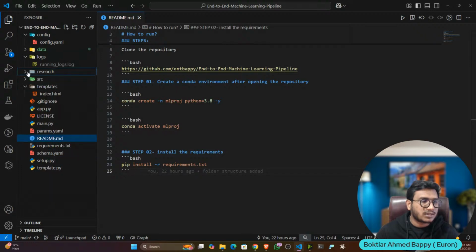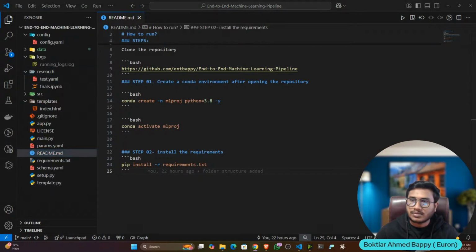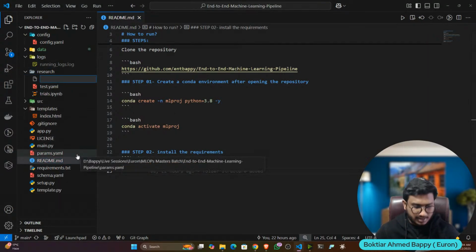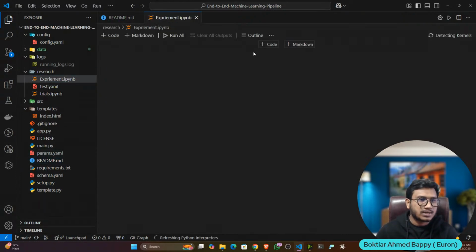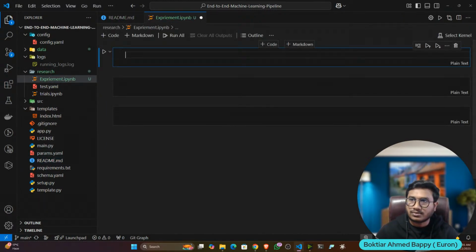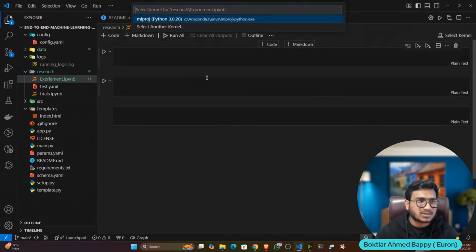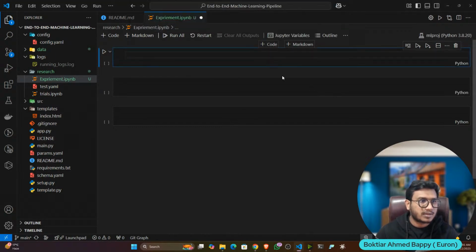For this, in the resource folder, I'm going to create a file. I'm going to name it experiment.ipynb. Inside that, we'll write all of the code. Let me select the kernel, ML project. Everything is fine, I think.